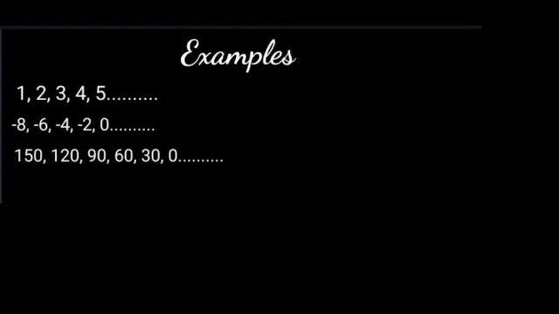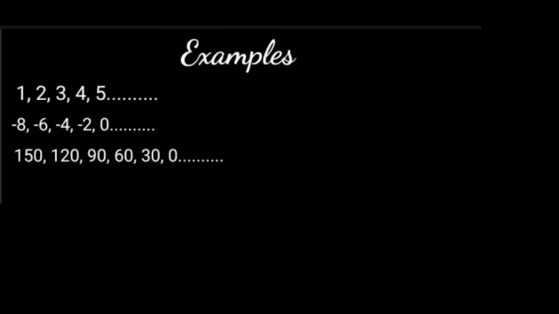In all the lists above, we can say that successive terms are obtained by adding a fixed number to the preceding terms. That means to the preceding terms, we are adding a constant or a particular fixed number. So in all these lists, you can observe that the successor number, that is the term, is obtained by adding something to its predecessor. It can be anything; in your given examples, there are different constants added to the predecessors.